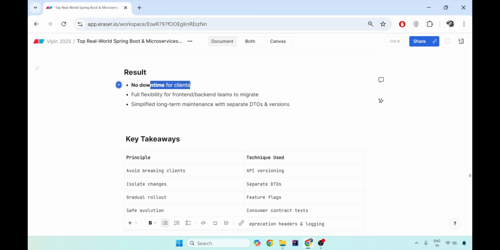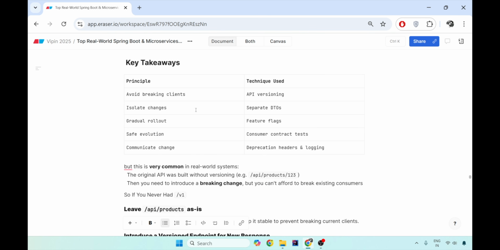They do not have the breaking change. They don't have to right away migrate to the new version. Also, there is long-term maintenance with separate DTOs and versioning, which is very good. So the key takeaway is to avoid breaking clients through API versioning.